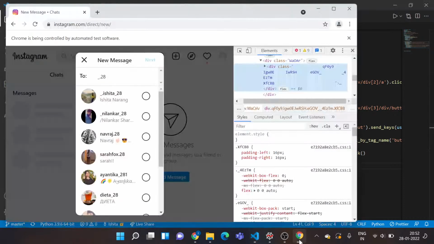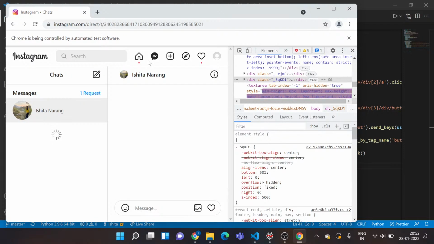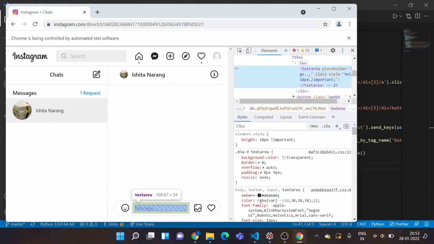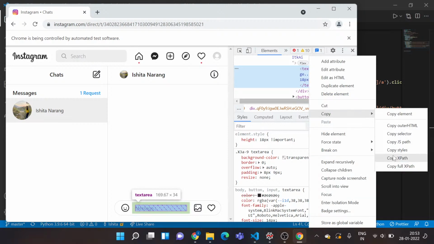Yeah, we're done with this. Now let's see what happens if I click on this next. I'm directed to this page. Now I want to send my message. I want to write my message in this box, so I need to get the code for this text area. Just click on this one. I'll locate my input place, and now I'll copy the XPath.